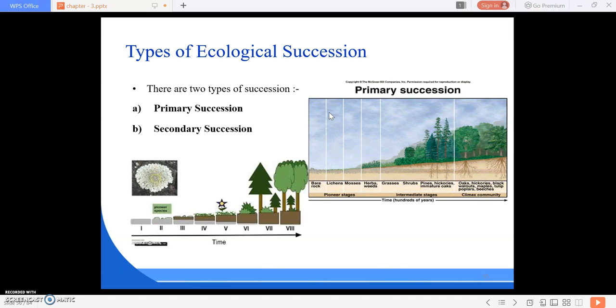Now in the next class we are going to study the types of ecological succession.